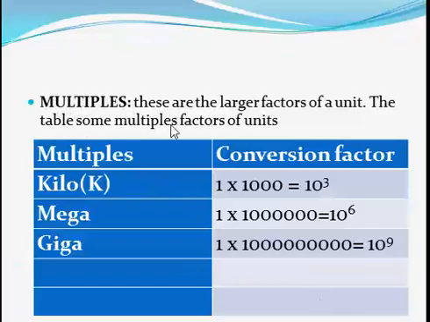Now these are multiples, the higher factors. Multiples are the larger factors of a unit. The table below shows some multiple factors. We start with kilo. In multiples you are multiplying, right? So for example, if you want to convert kilometer to meter, you multiply by 1000. Mega, you multiply by 1 million. Then giga, you multiply by 1 billion.